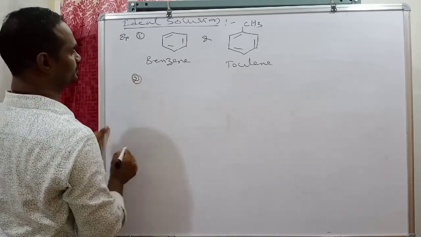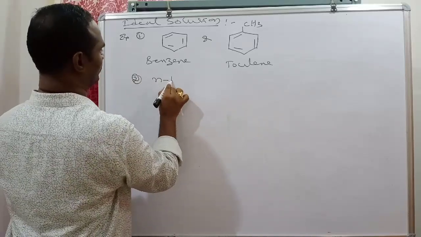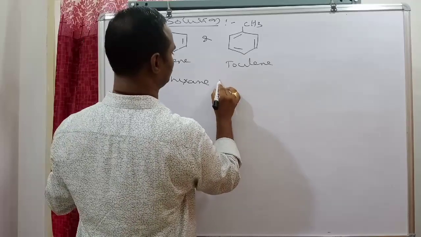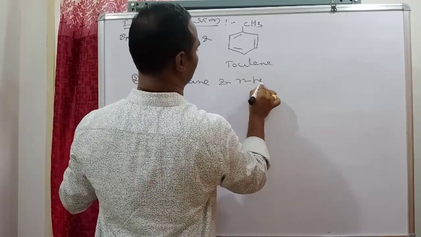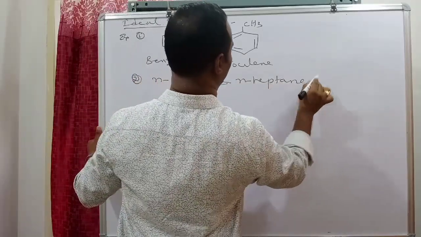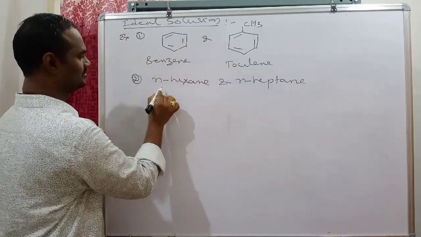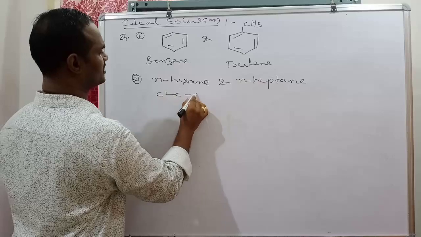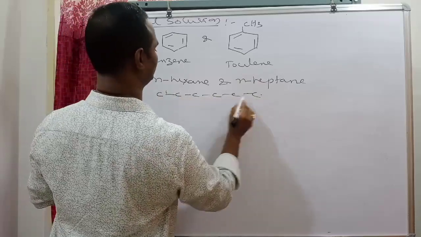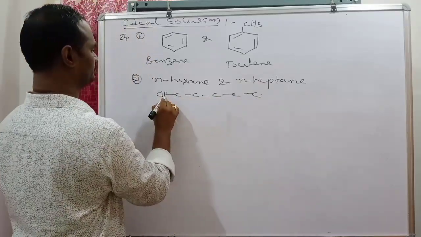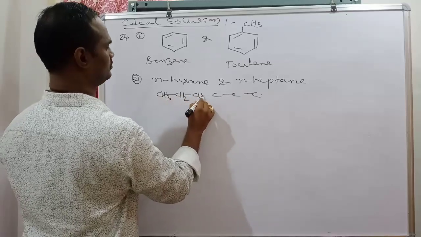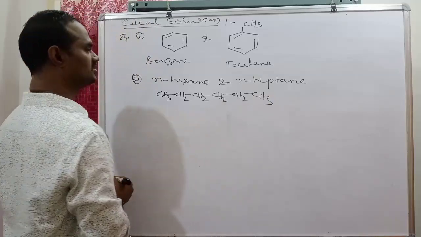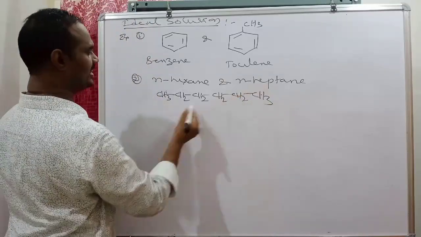Example 2: n-hexane and n-heptane. N-hexane means six carbons in total. N-heptane.